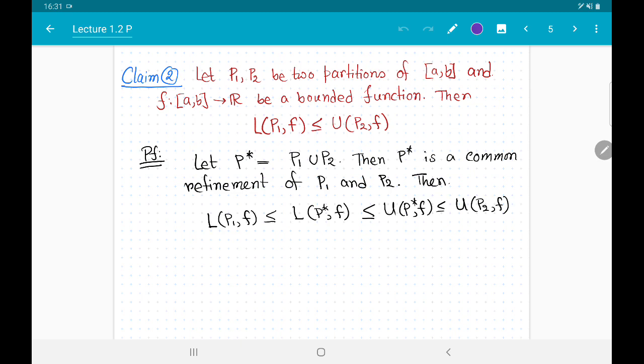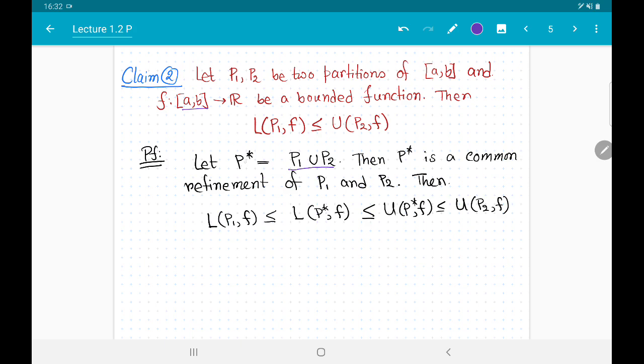Claim 2 says that if P1 and P2 are any two partitions of [a, b], and if f is a real valued bounded function on the closed interval [a, b], then LP1F is less than or equal to UP2F. How do we prove this? This is very easy to prove. You just take a common refinement, which is given by P1 union P2, and you apply the previously known results that we have already proved or left as exercises.